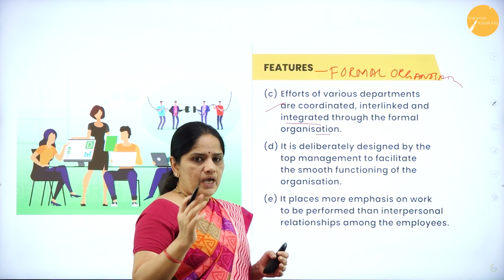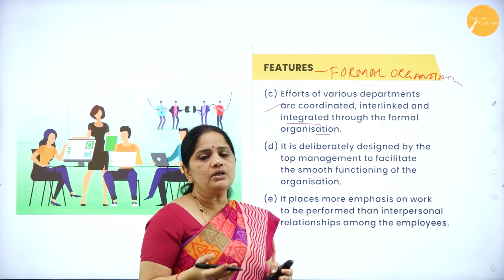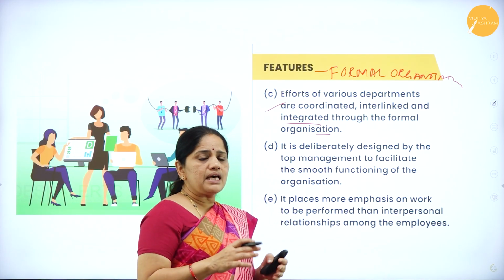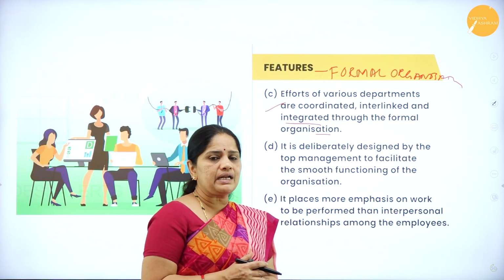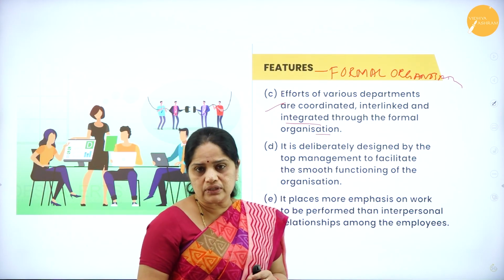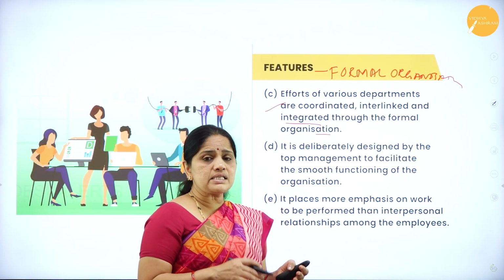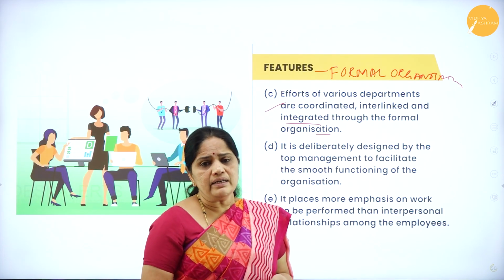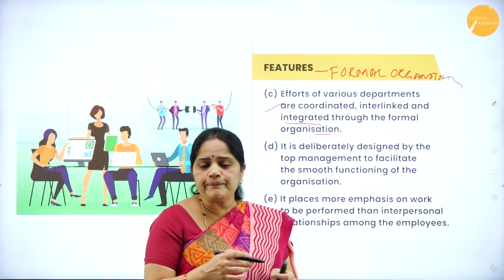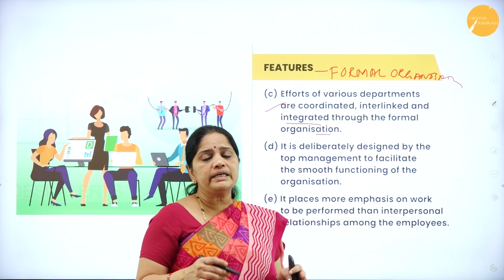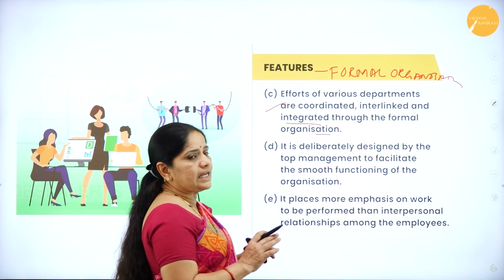Suppose there is a production department which is engaged in production of a particular product. The production department needs the help of the stock department, where the stock of raw materials has to be released and taken to the factory where the production will be done. To buy the stock, it needs the sanction of the finance department, and the finance has to be released to buy the stock. So in this way we can see that all the departments are correlated and interrelated in a formal organization. Only then it can run.